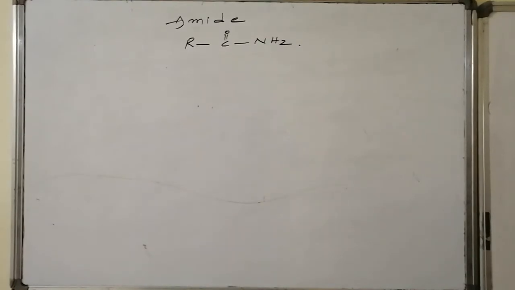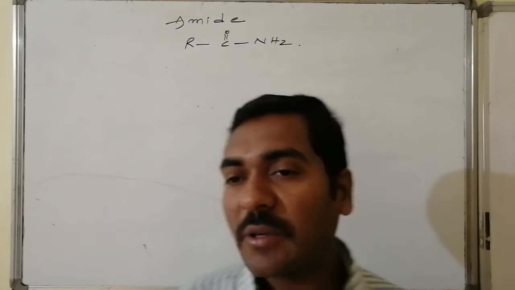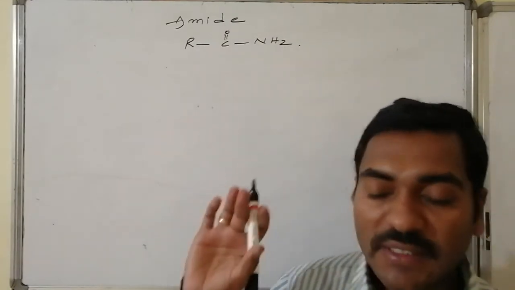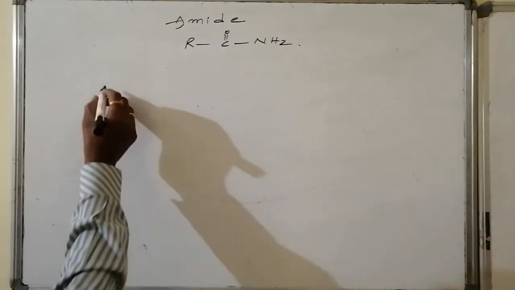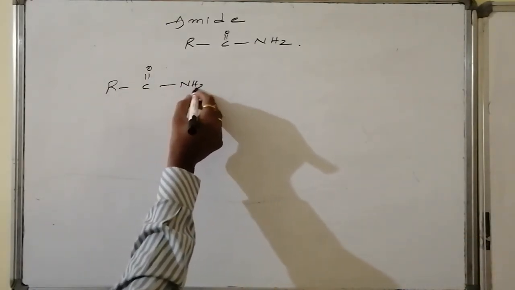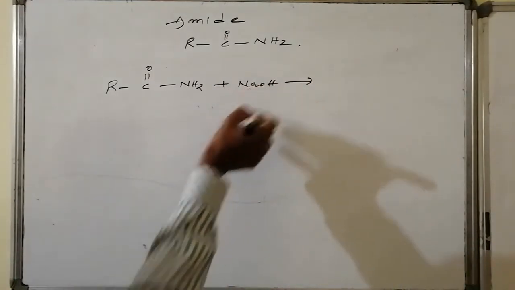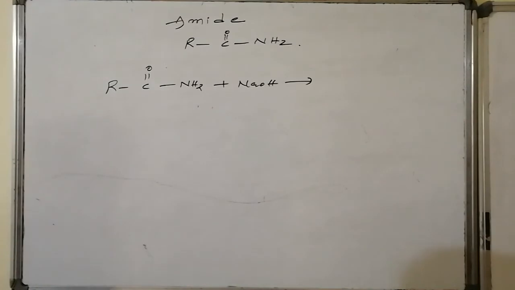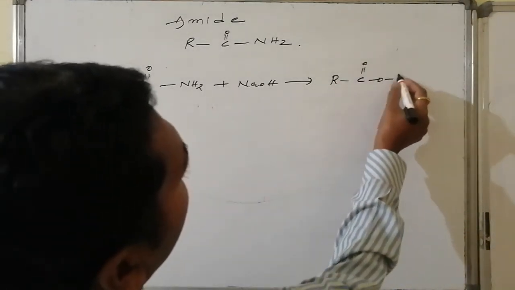The next functional group eligible for identification is the amide functional group. Amide is C double bond O NH2. So if this connectivity is present, then that is said to be the amide. These amides on reaction with a base like sodium hydroxide undergo hydrolysis, and here this OH minus is acting as a nucleophile, and that leads to the formation of